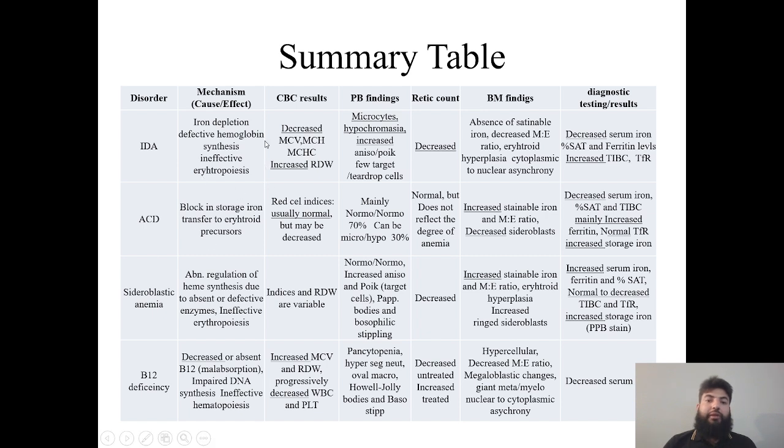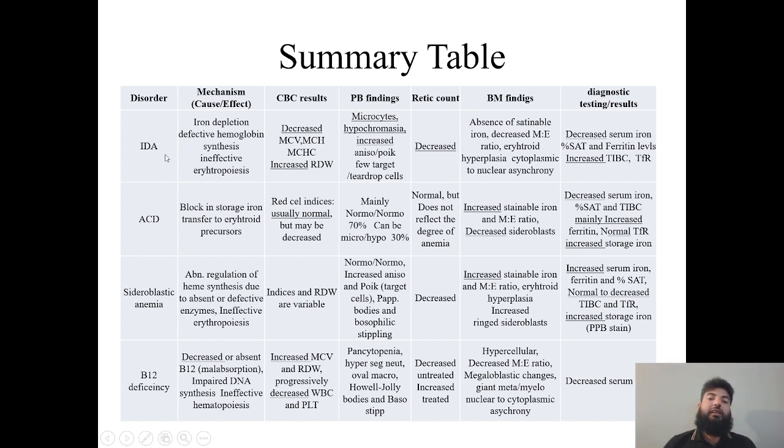the disorder as well as their mechanism, CBC result, peripheral blood finding, retic count, and then bone marrow finding, and what are the diagnostic tests we can use to diagnose a particular disorder.